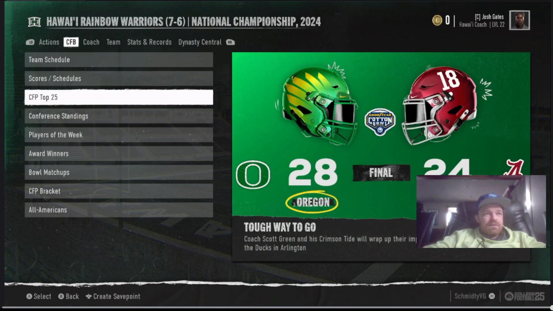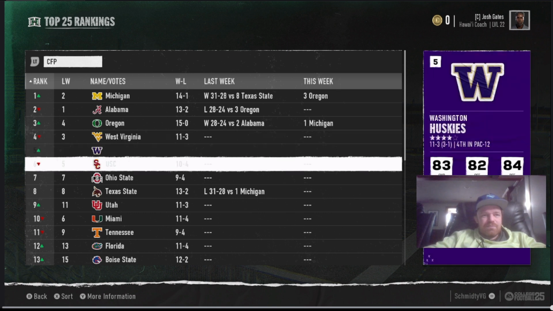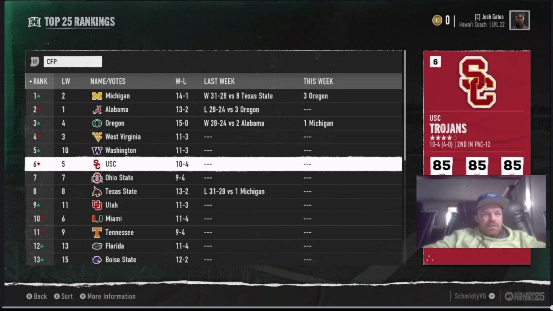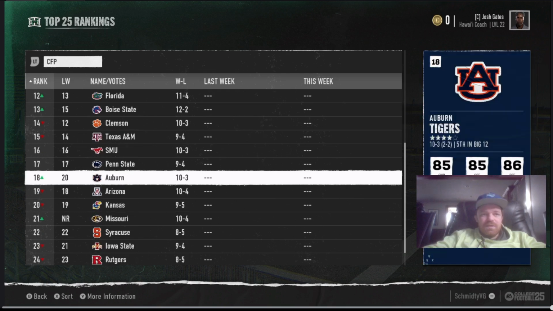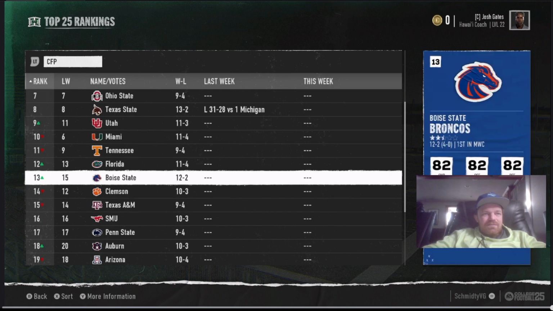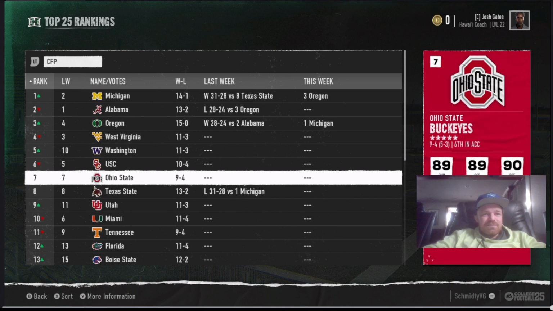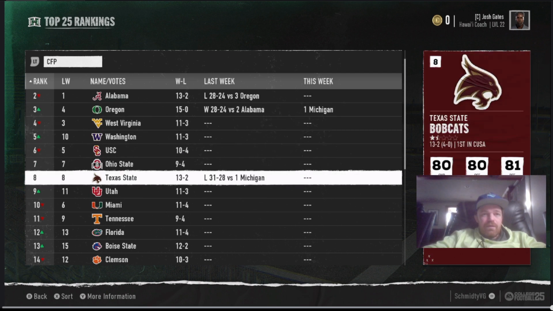Let's take a look at the top 25. Got Michigan, Alabama, Oregon. West Virginia's a surprise. Yeah. I know USC did a lot better than they did in real life, too. Texas State, that's the odd one up there. That's interesting. Oh, they made the playoff. Oh, wow. They lost a close game to Michigan. That's interesting.